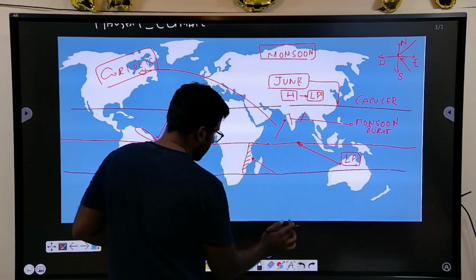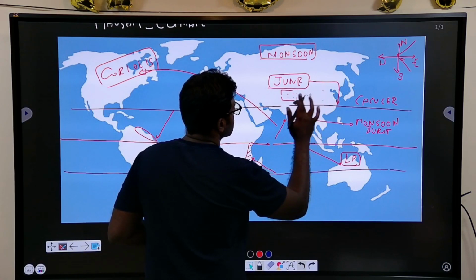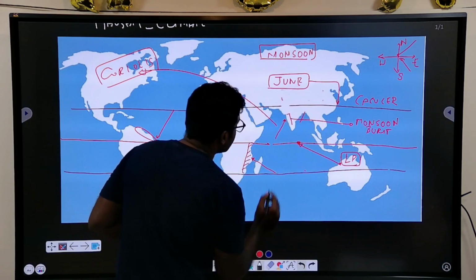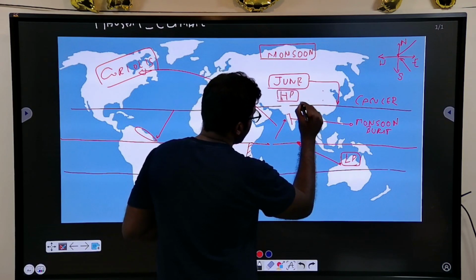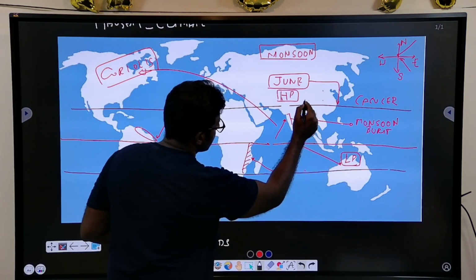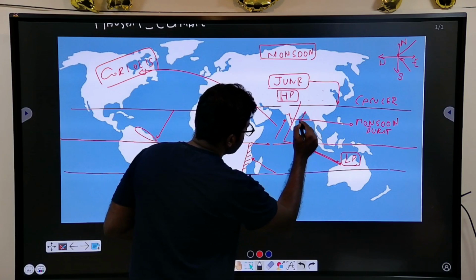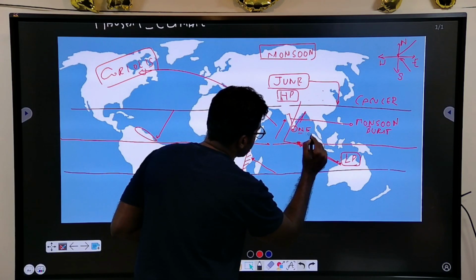And this region becomes the region of low temperature. Especially this is a continental area. So you will have high pressure, low temperature. So high pressure to low pressure. So you will have this to this. So in this zone, that is how you will have northeast monsoon in Chennai and Tamil Nadu.